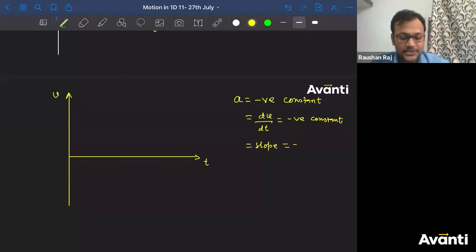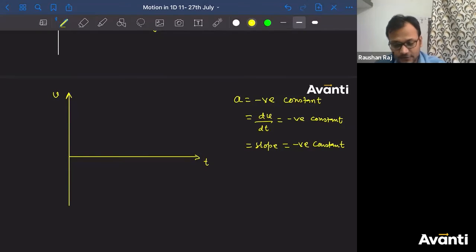Tell me, what should be the nature of the curve if the slope of the tangent is constant? Straight line, correct? Because a straight line will have a constant slope.